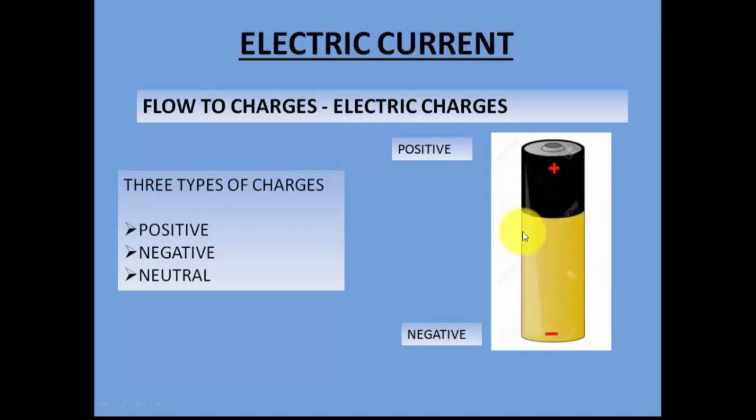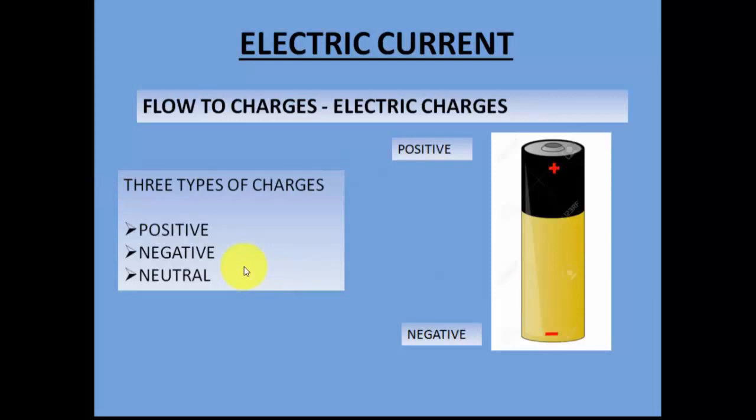So with this introduction, let me first talk. I said the flow of charge is nothing but the flow of current or the electric current, right? What are these charges? Remember, there are three kinds of charges. One is a positive charge, which you see here. One is a negative charge. The third kind of charges is what is called the neutral charge. So we're going to talk about these charges later.